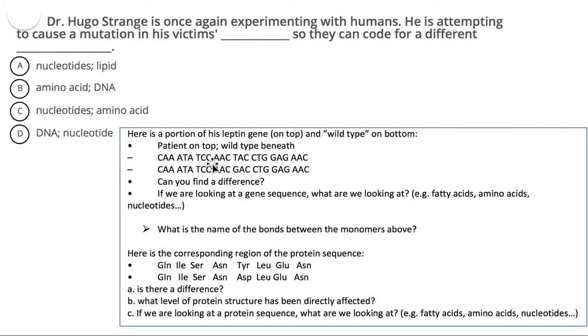So we started with the nucleotide, and then we looked at each of the amino acids that the nucleotides were creating. So the answer will be nucleotides and amino acids. And if you remember the case study, you could have figured that out, because we first looked at a gene sequence, which is about nucleotides, and then we looked at each of the amino acids that those nucleotides were coding for, in which those nucleotides make protein sequences. So the correct option would be C.